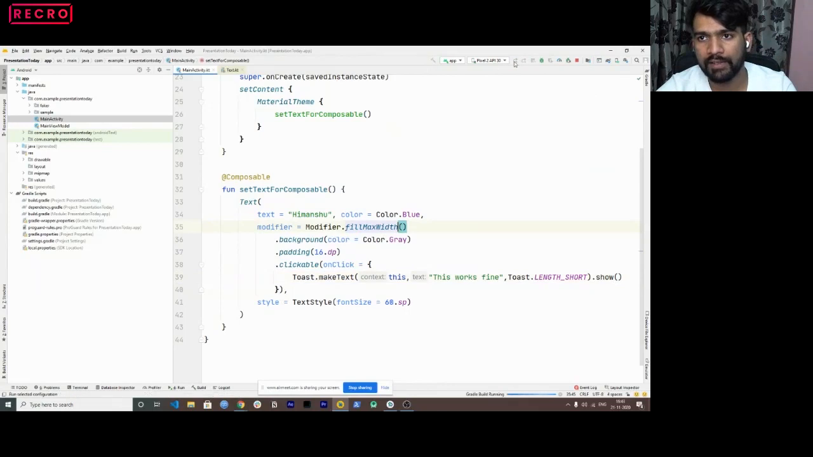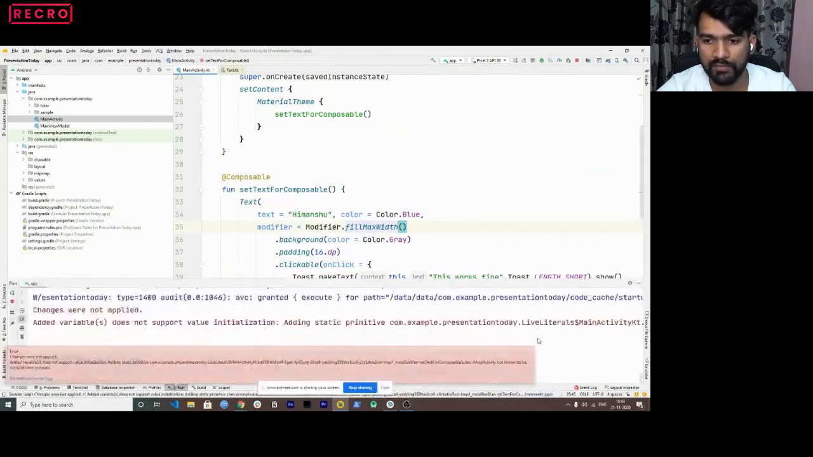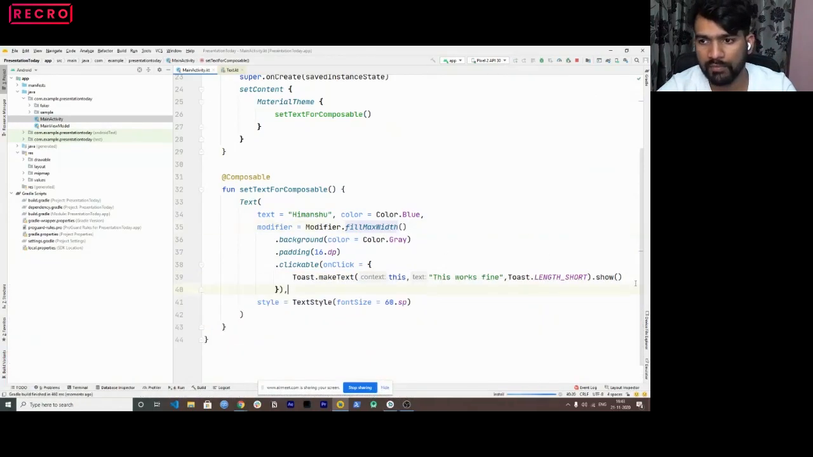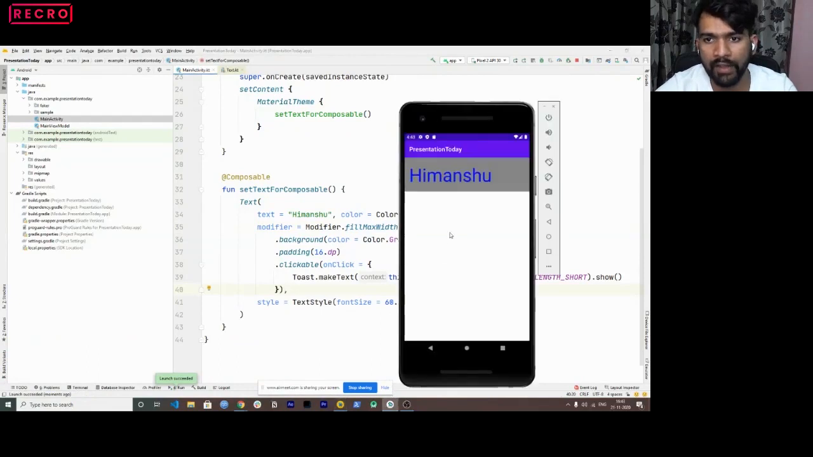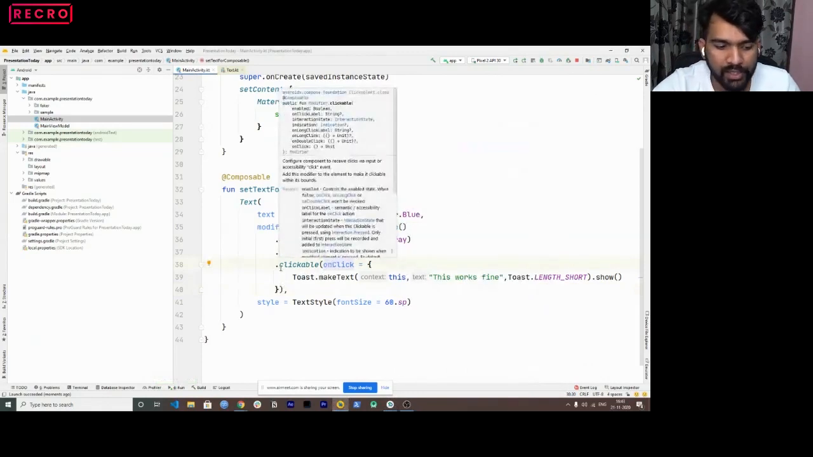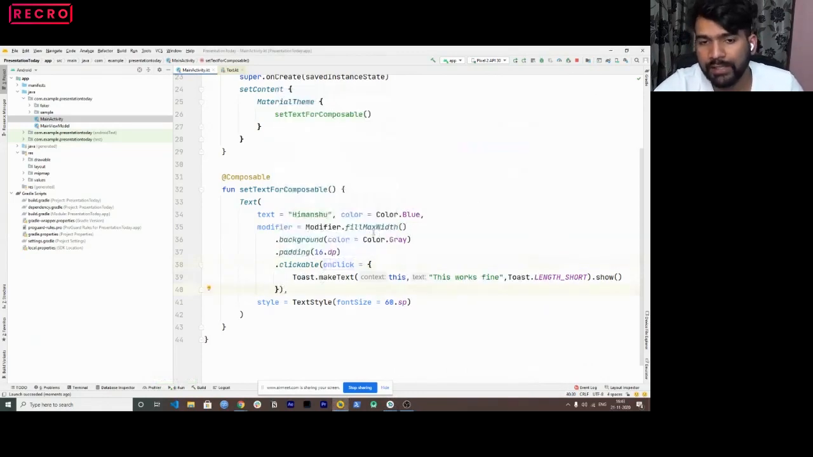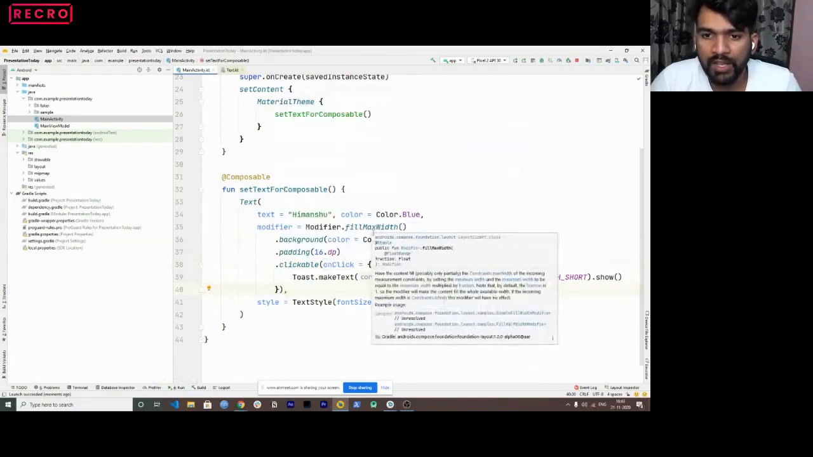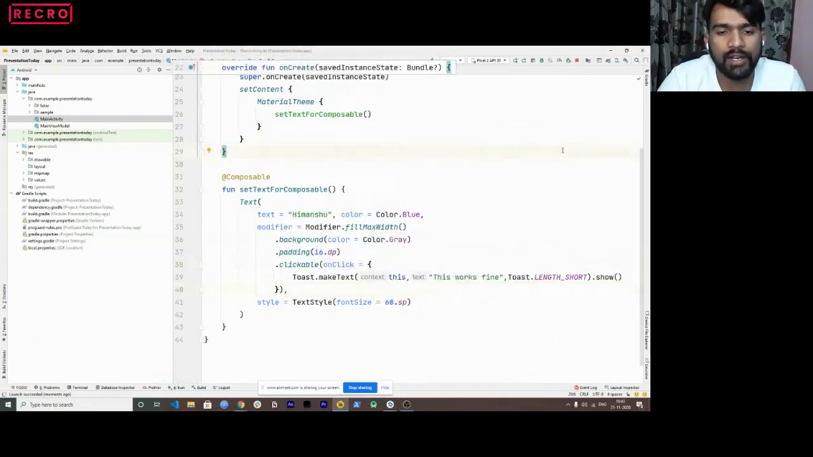Now I'll run this. Now if I click this, a toast comes up, right? This works fine, correct? And now you can see that ripple animation coming by default, because we have added this clickable to the modifier, and this works perfectly fine, right? So this is how you can make certain changes to a specific property or a composable here using a modifier.